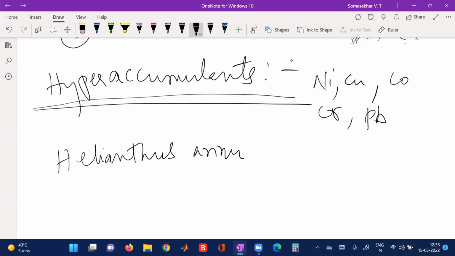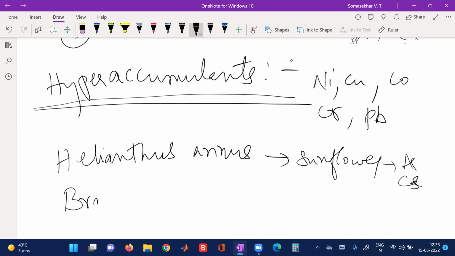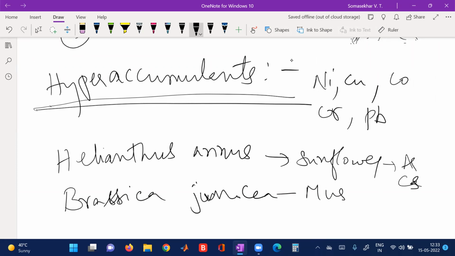Examples of hyperaccumulants are Helianthus annuus. Helianthus annuus is nothing but your sunflower. It will accumulate arsenic and cesium heavy metals. Next is your Brassica, Brassica juncea. Brassica juncea is nothing but your Indian mustard.